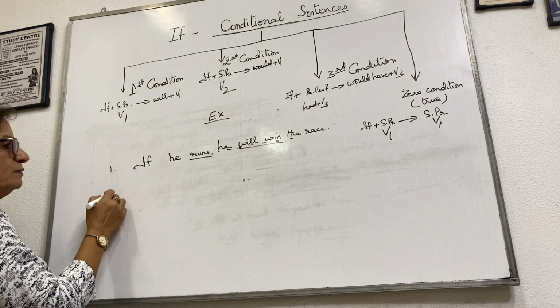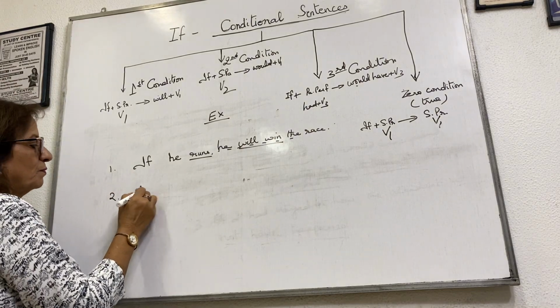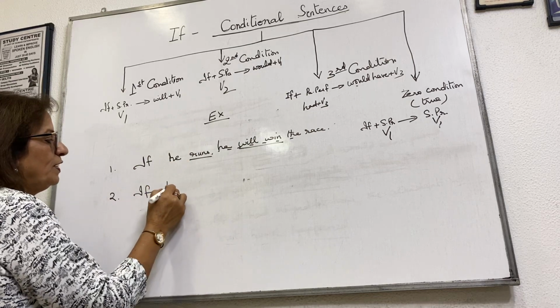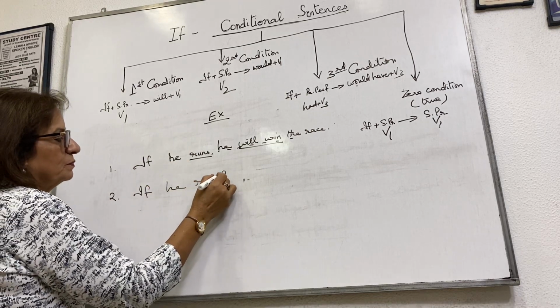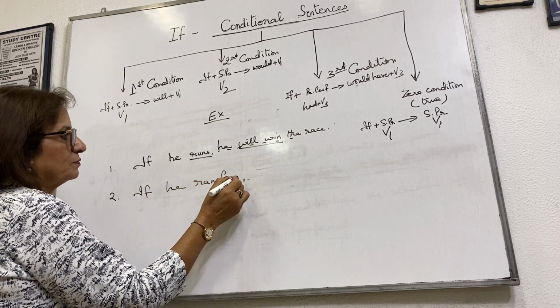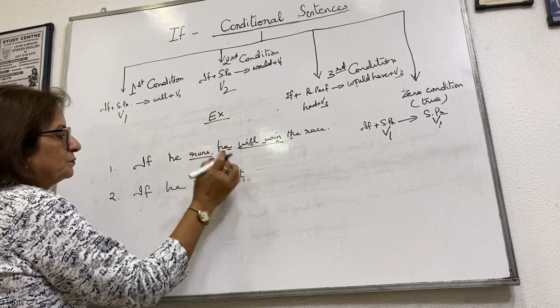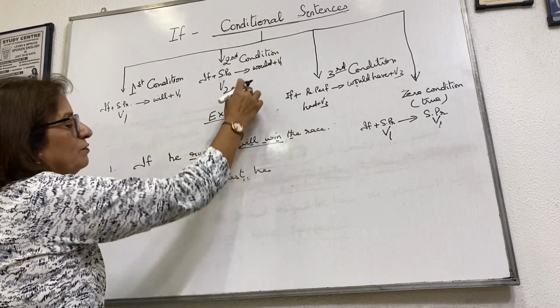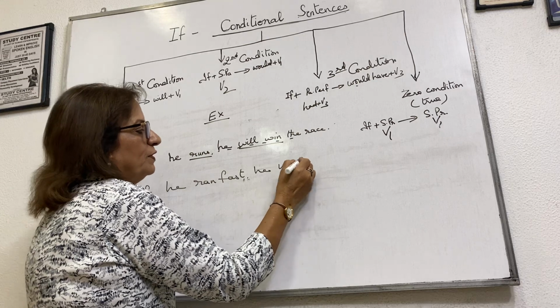Now see another one. Take another one. If he ran fast, take the second condition. He would win the race.